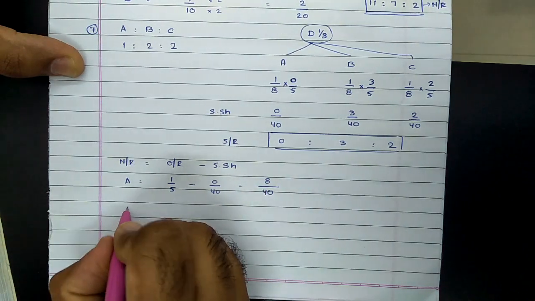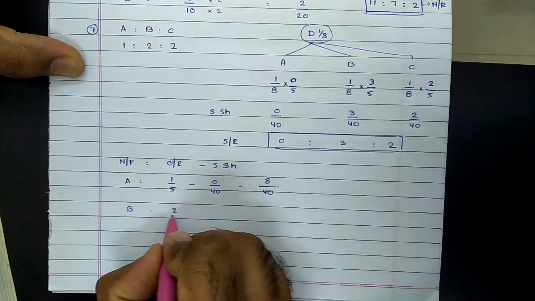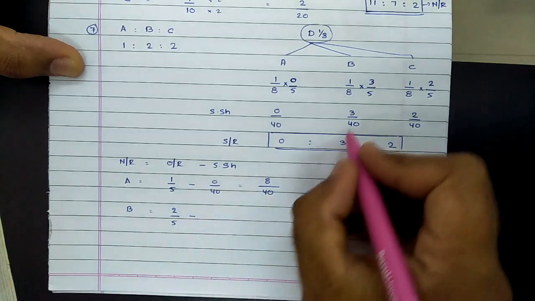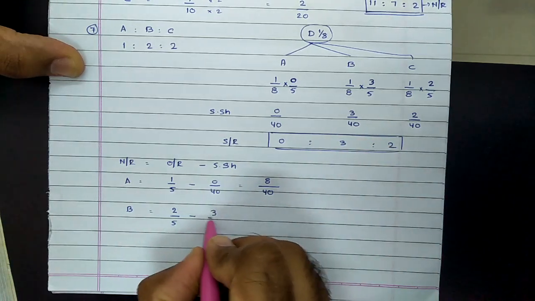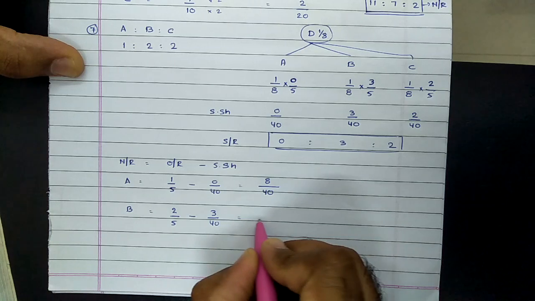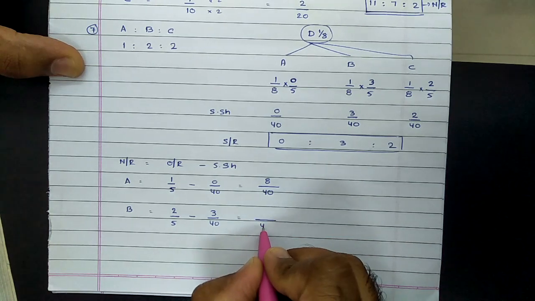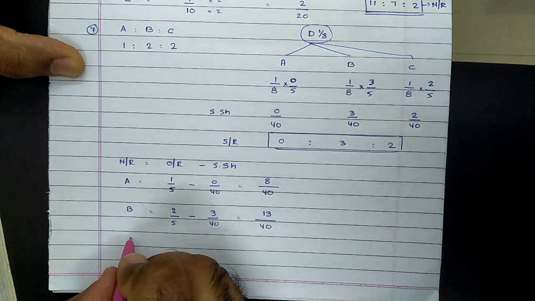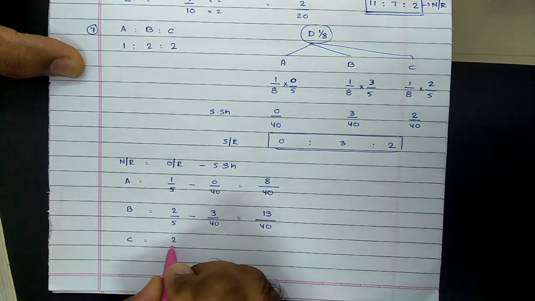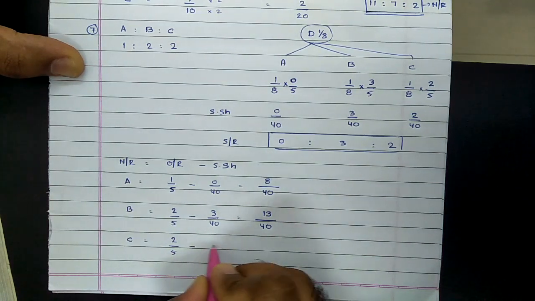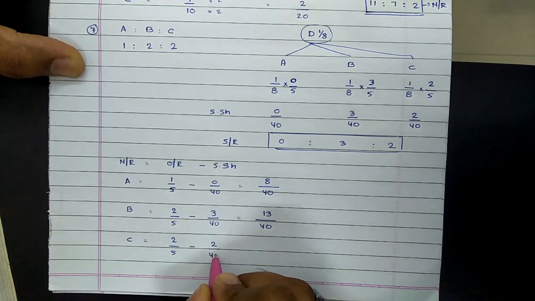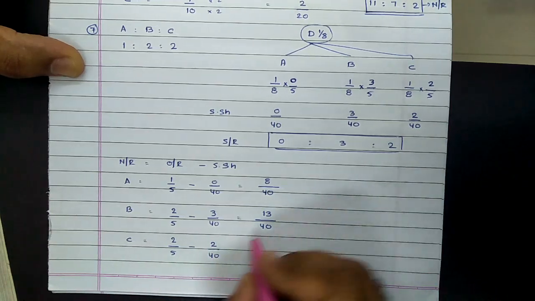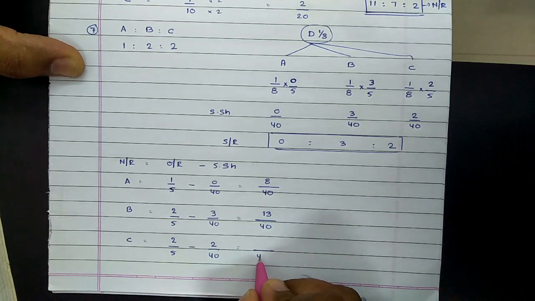Same way for partner B, old ratio was 2 by 5 minus the sacrifice made by B, which was 3 by 40. So again LCM comes to 40. So simplification will give 13 by 40. For partner C, old ratio was 2 by 5, sacrifice made is 2 by 40. So on simplification, again LCM 40,